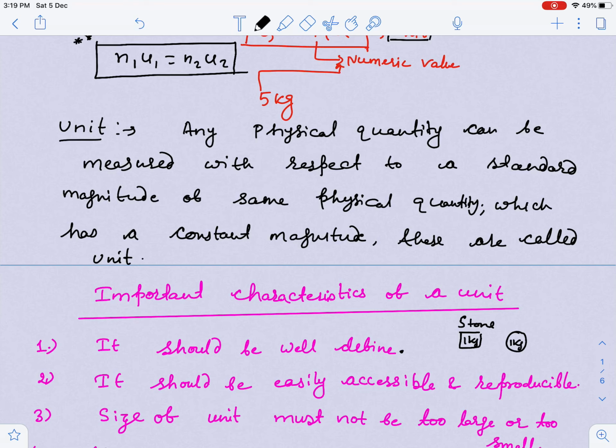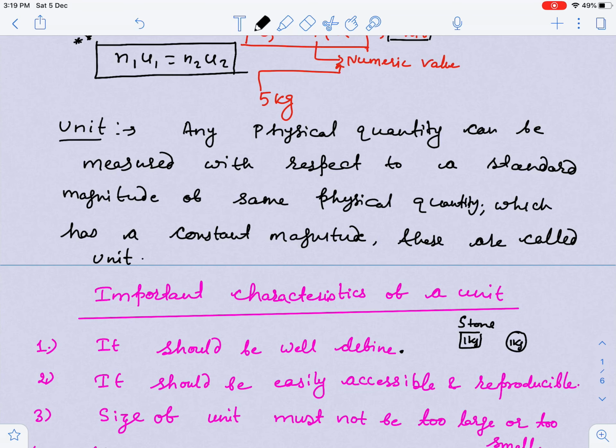If I give you a hint: there is a platinum iridium alloy, which is the standard for measuring 1 kg. Length can be measured in terms of the speed of light. Similarly, time, temperature, all things can be measured in terms of some standard. That's why I have to discuss this in detail.